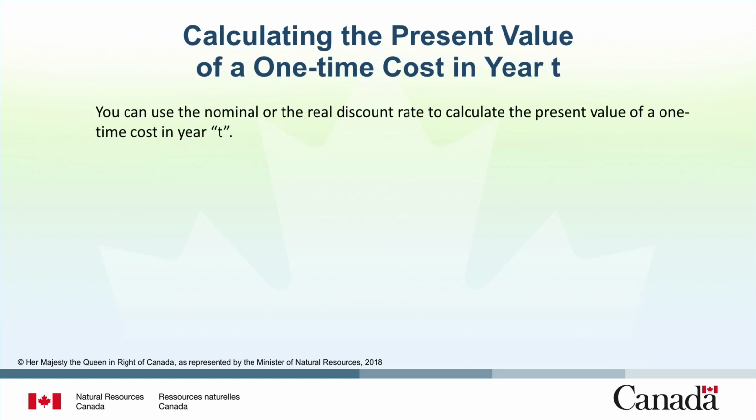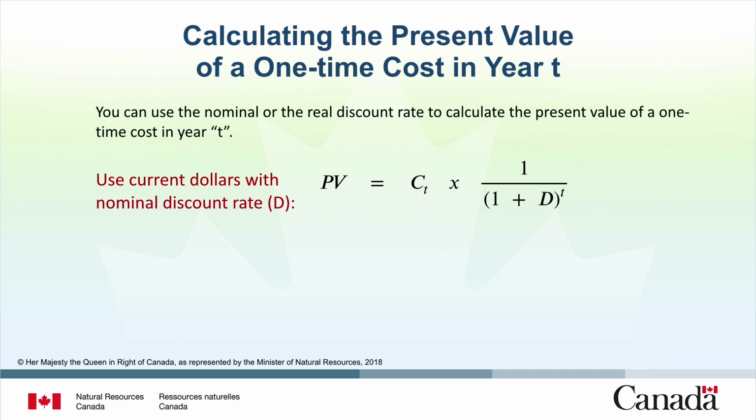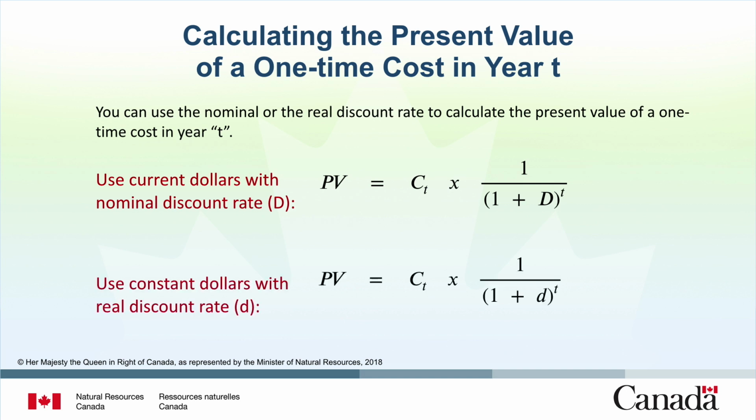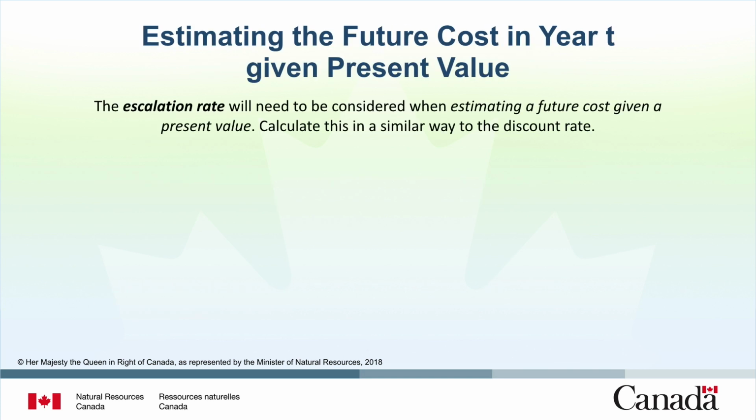You can use the nominal or real discount rate to calculate the present value of a one-time cost in year T. First, when costs are provided in current dollars, the nominal discount rate should be used. To find present value, multiply the cost in year T by 1 over 1 plus the nominal discount rate to the power of T. Alternatively, when costs are in constant dollars, the real discount rate should be used. To find present value, multiply the cost in year T by 1 over 1 plus the real discount rate to the power of T.